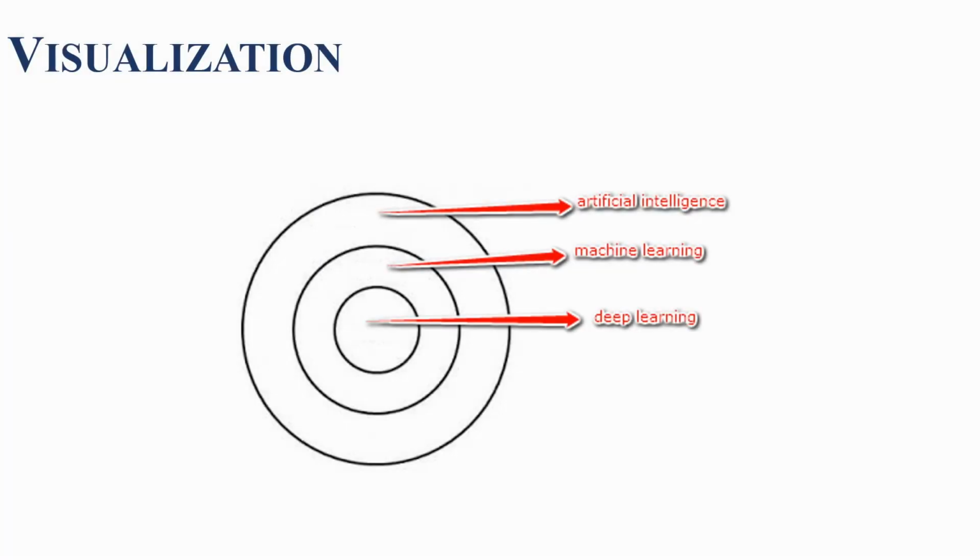First, let's visualize the distinction between all three by image. As you can see in the above image, there are three concentric circles. Deep learning is a subset of machine learning, which is also a subset of artificial intelligence.